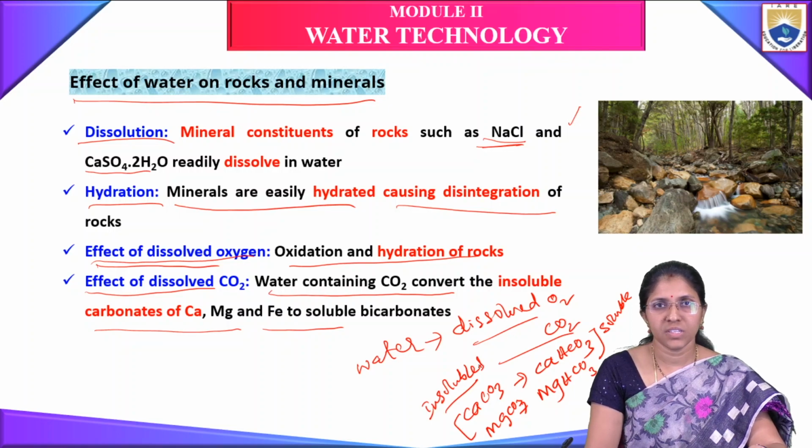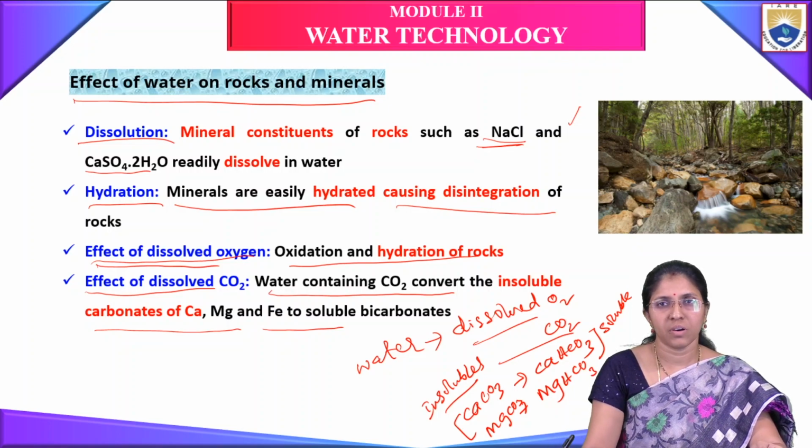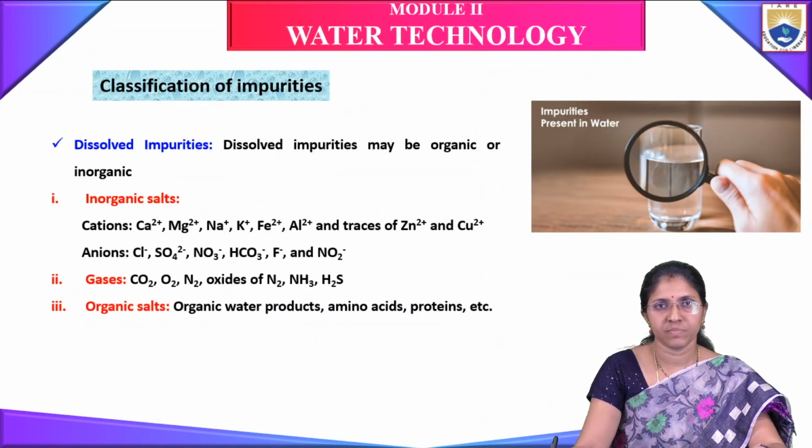Because of this effect of water on rocks, the water will dissolve many salts and minerals and also living organic things. This means the water is impure with other substances.